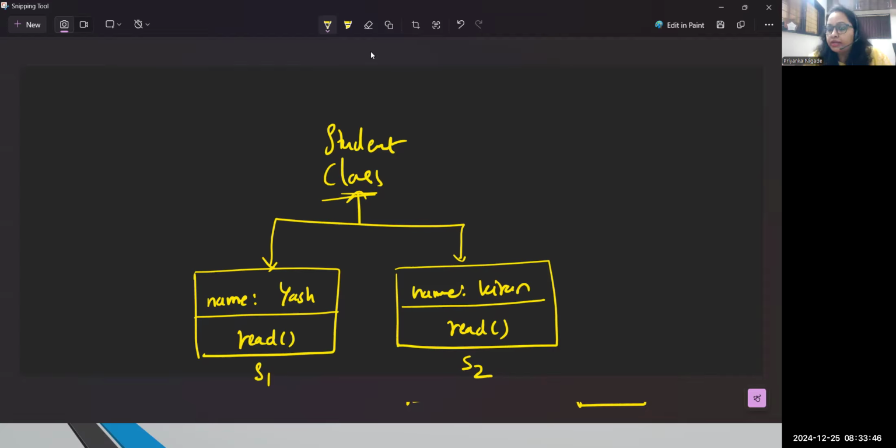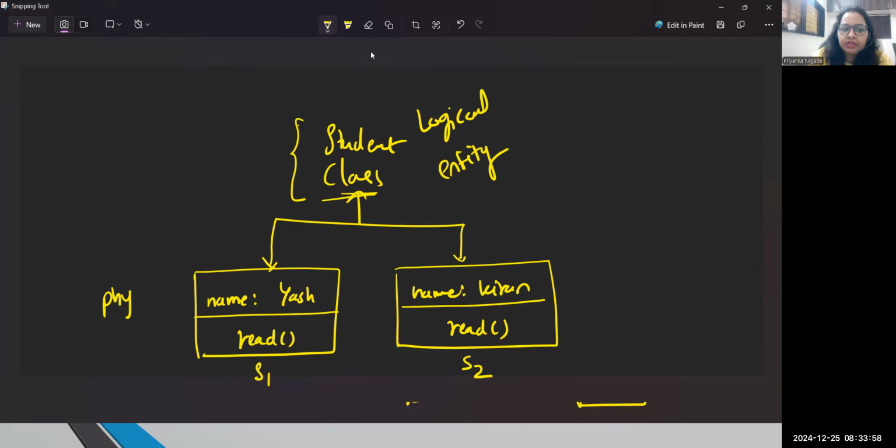So let me tell you guys, a class cannot be a physical entity. A class is always and always a logical entity only. Remember. And when it comes to the object, an object can be physical. Yes, an object can be physical. Even an object can be logical. So always remember, a class is a logical entity and an object can be physical or logical.